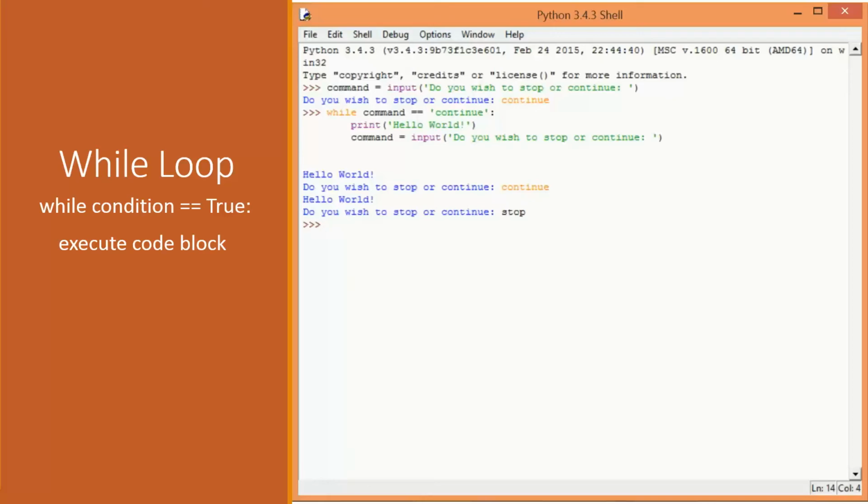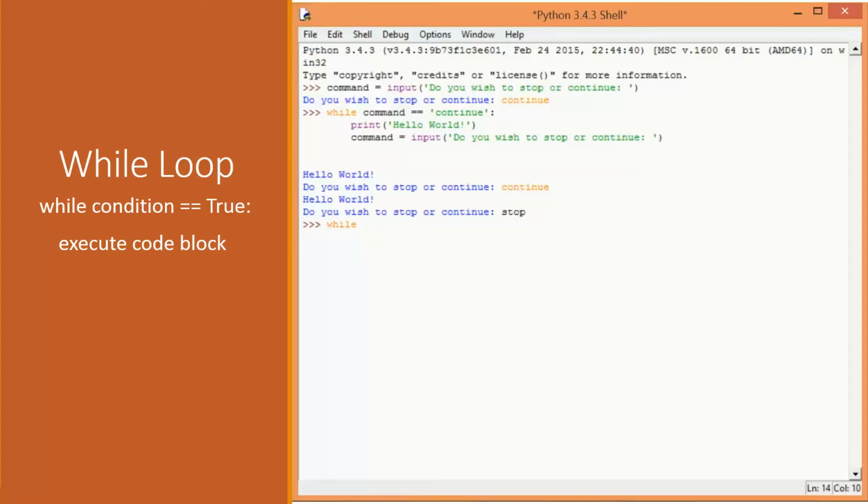Another thing we can do is use an infinite loop. Inside this infinite loop, we can do something like while true, and inside the code block we can use a break statement if the condition holds. We're going to look at that in this tutorial in the next slide.